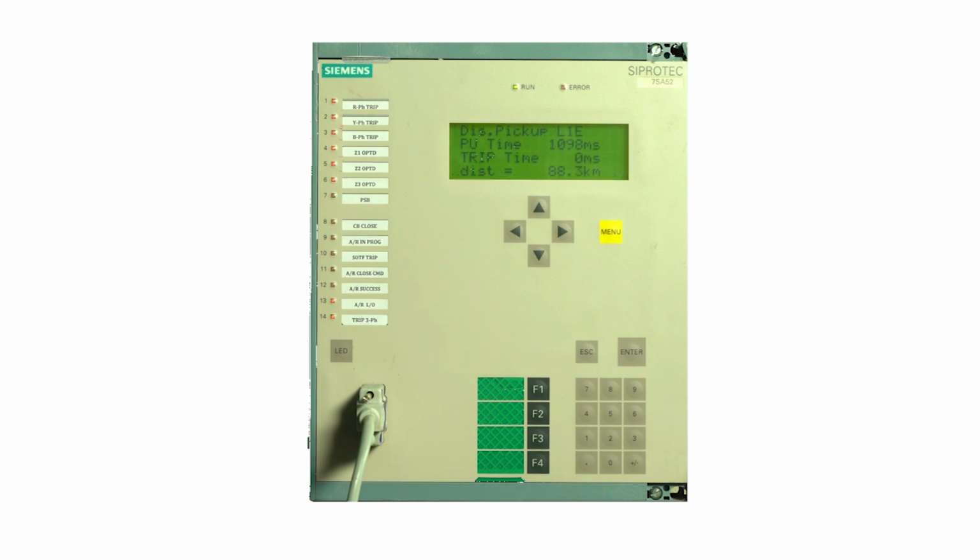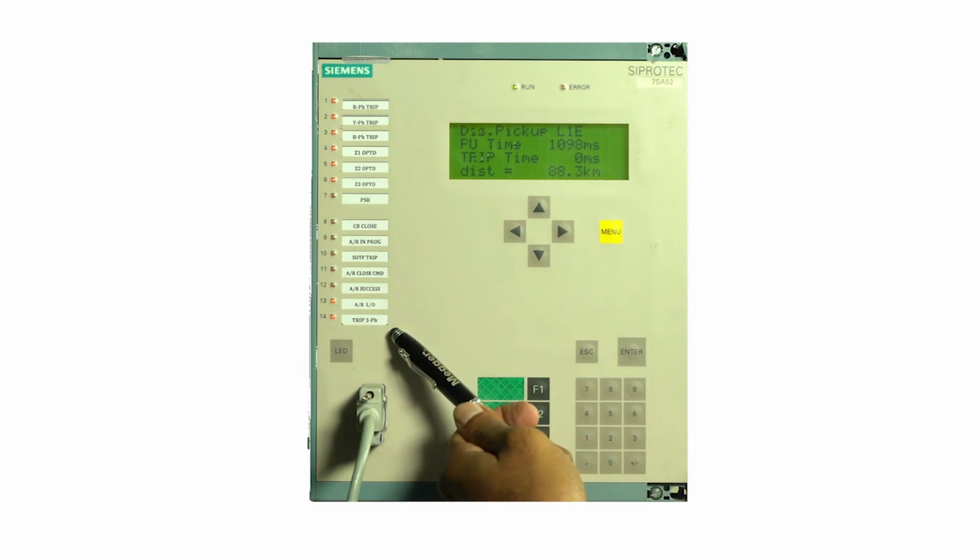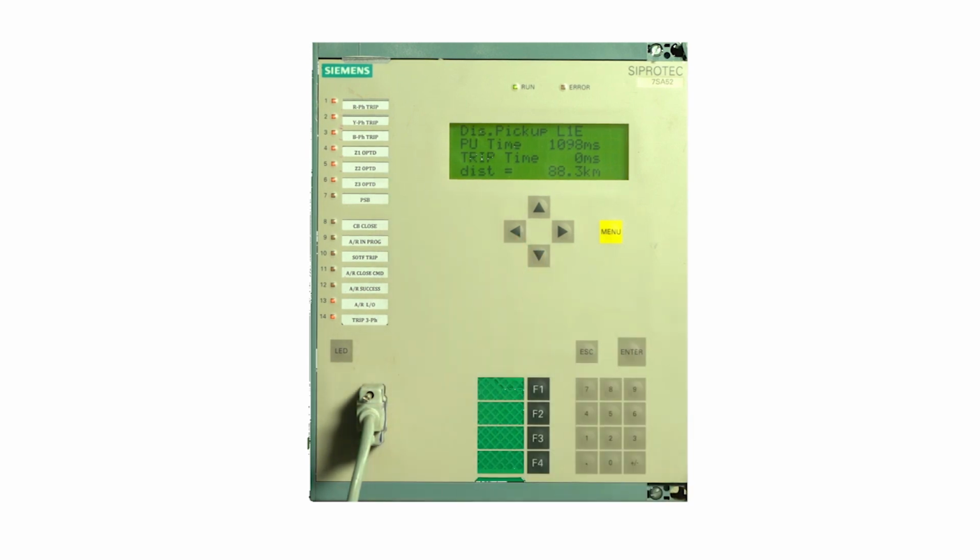So it can be observed that the relay has tripped, auto recloser is locked out, 3-phase tripping, and all the zones have picked up since the breaker has not opened.